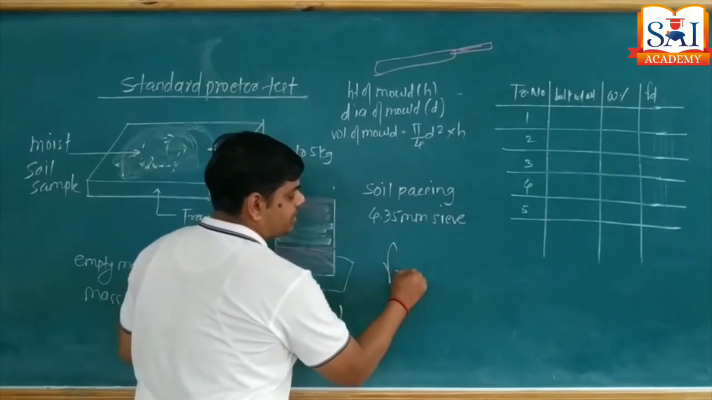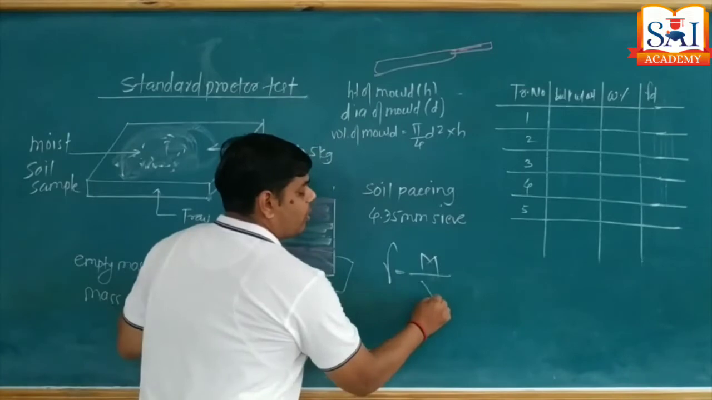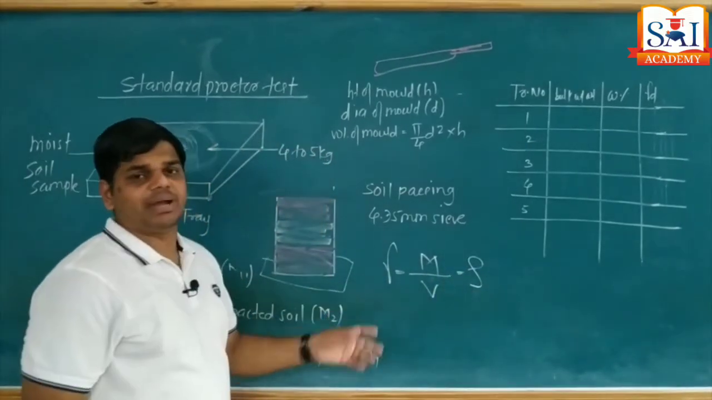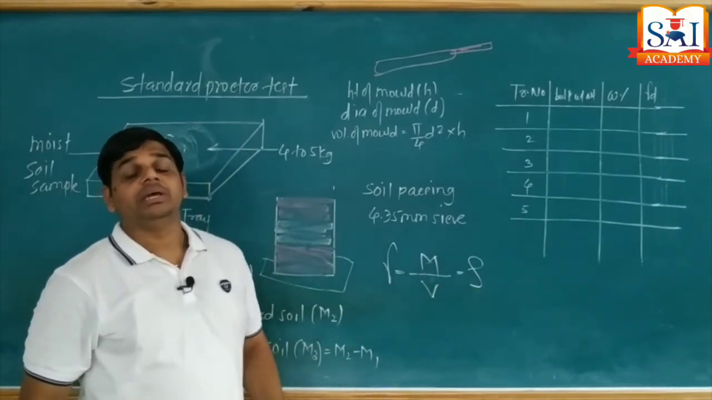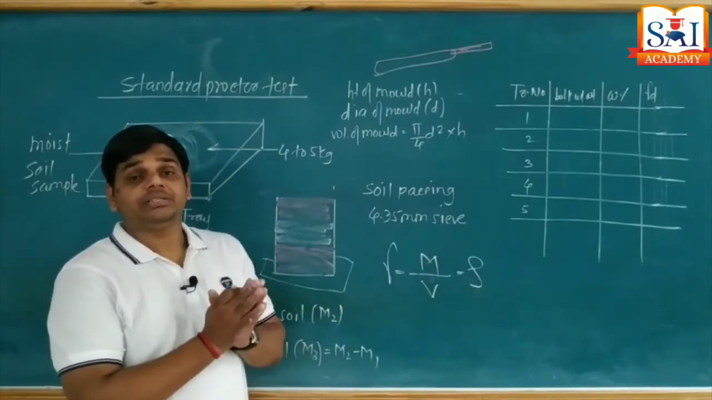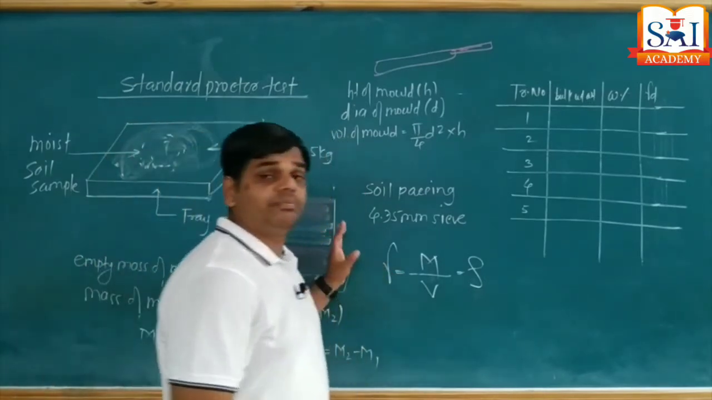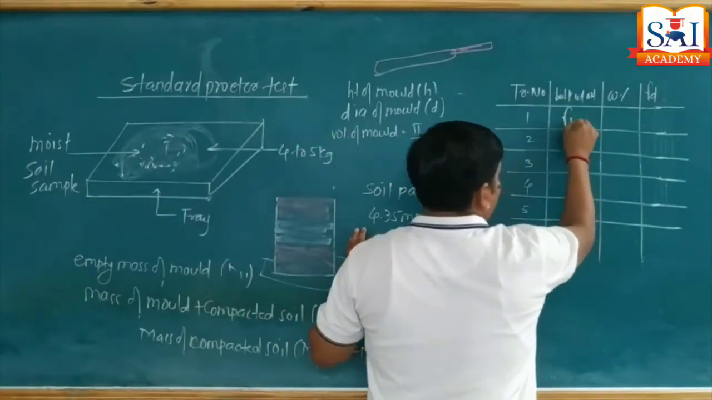Now I have the mass of compacted soil and the volume of the mold, so I am going to calculate its bulk unit weight. Bulk unit weight is equal to mass of compacted soil upon volume. You can use bulk unit weight, or you can use the density symbol. It doesn't matter. So density is equal to mass upon volume. So this is my first trial, and I got bulk unit weight number 1.